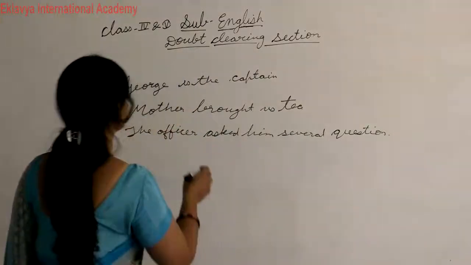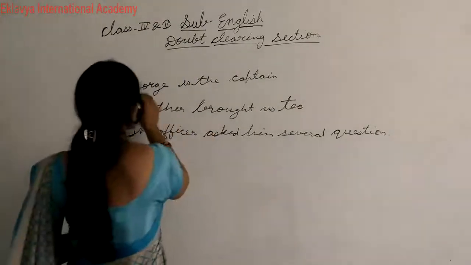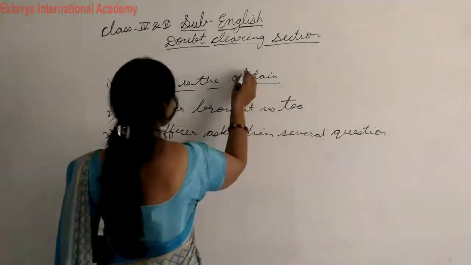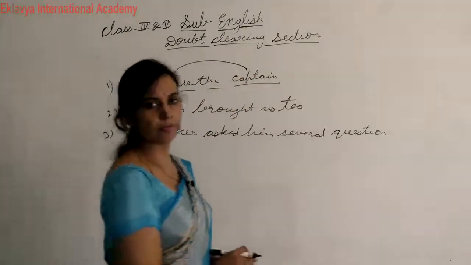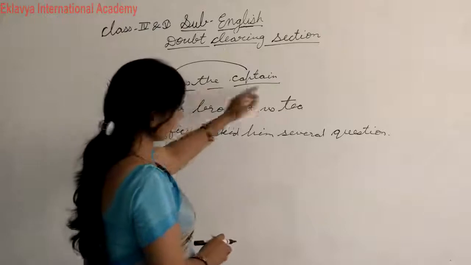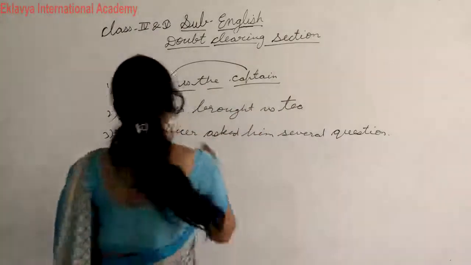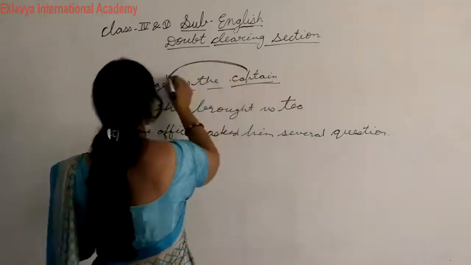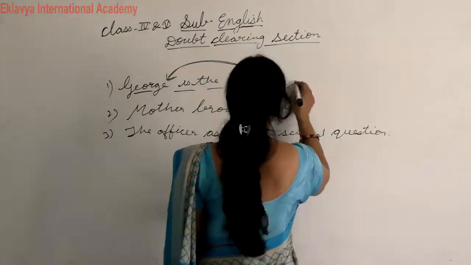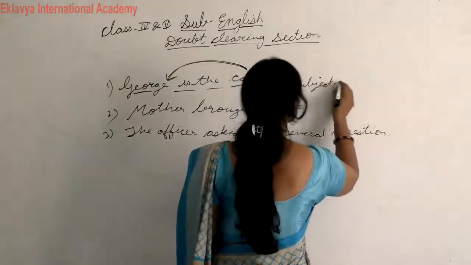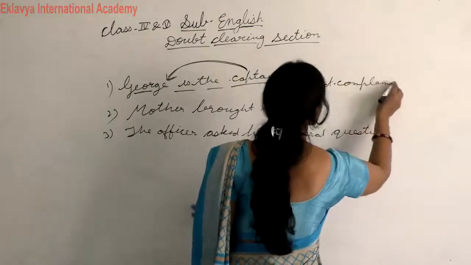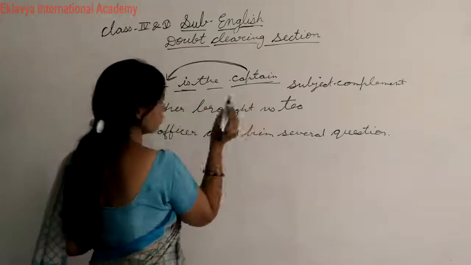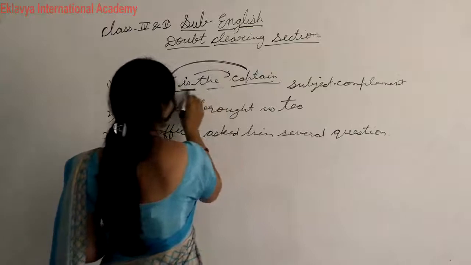Okay students, look at the board carefully. George is the captain. So what is this? This is the complement of the subject. Here you also have to write the subject complement, because who is George? Captain. Both are the same person. So this is the subject complement.